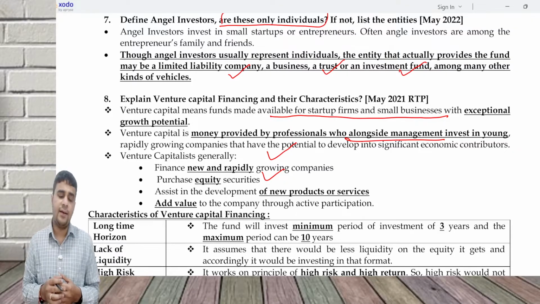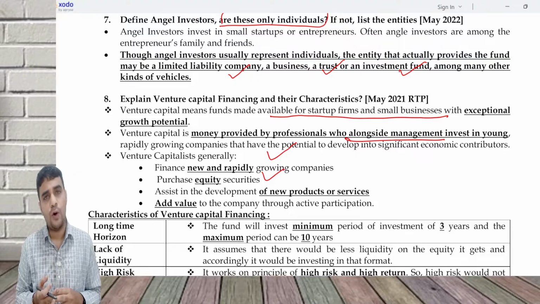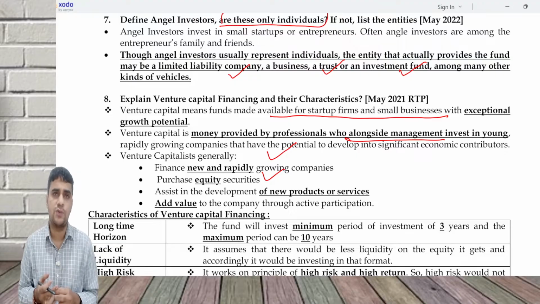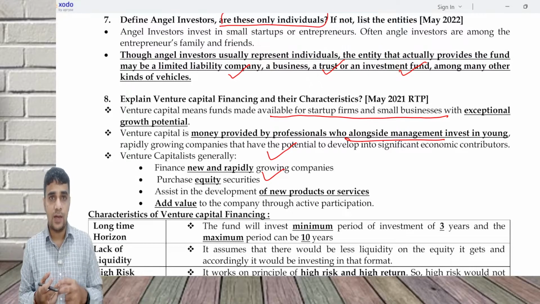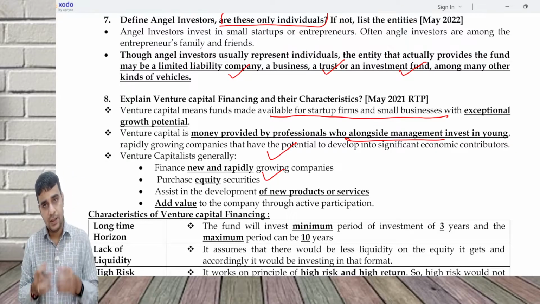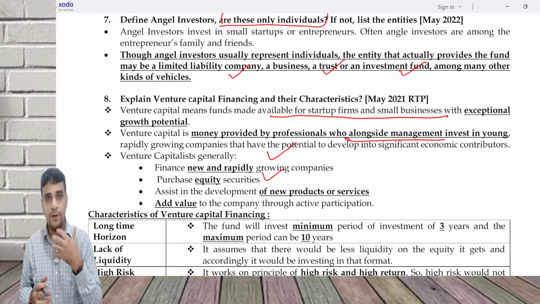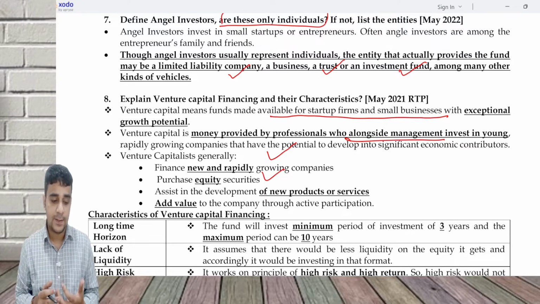Now, what are the characteristics of venture capital financing? It is very simple. One, it will carry a lot of risk. There is going to be huge risk when venture capital money comes in. Most of the time, their investment is for a longer period of time. It could be 5 years, 10 years, or 20 years.